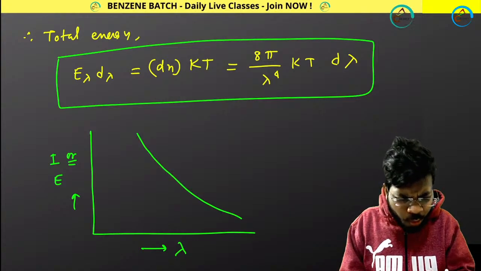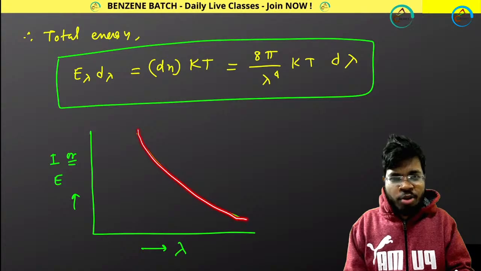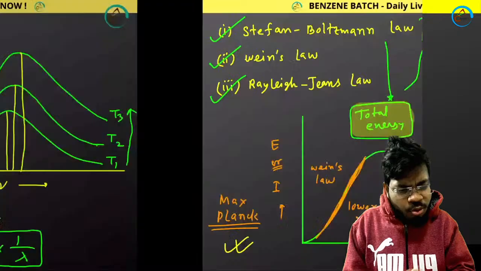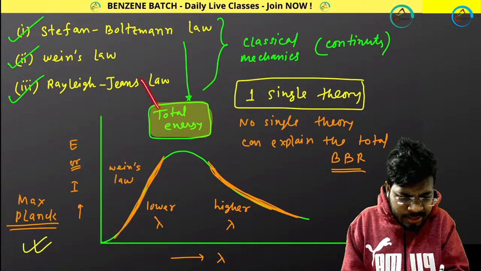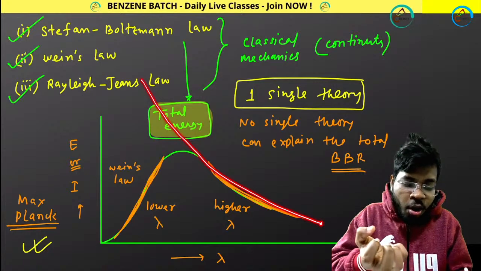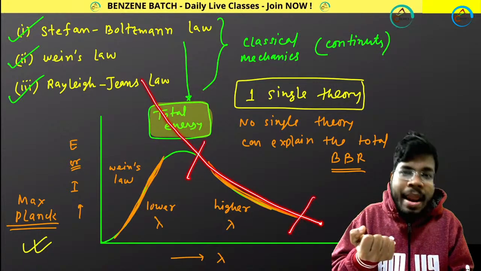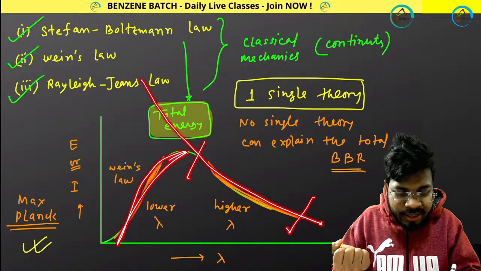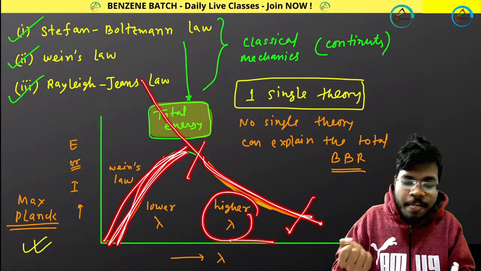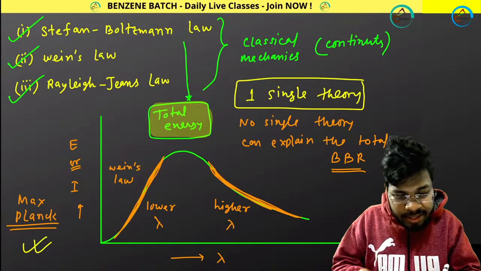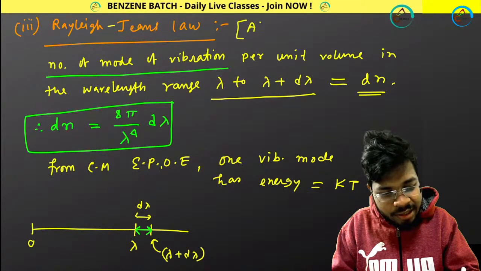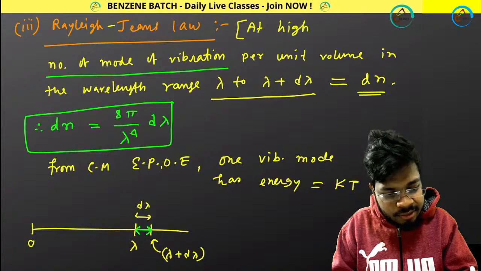And if you look at why I am getting this kind of plot, this plot is not the black body radiation plot. The black body radiation plot looks like this. That means Rayleigh's law is only satisfied in this region of the black body radiation curve. This part, this law is not satisfying. And this region means what? Higher wavelength region. That means Rayleigh's law is applicable only at higher wavelength region.